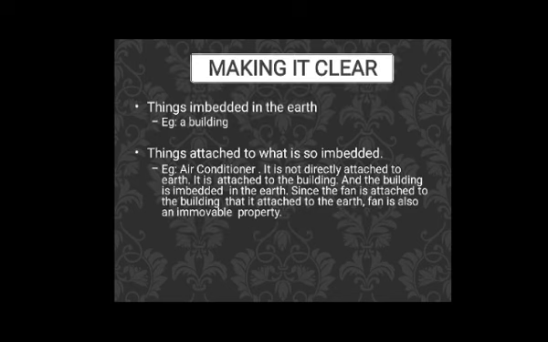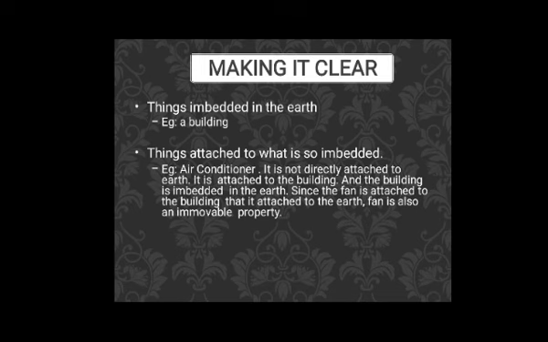Now what is things embedded in the earth? For example, a building is embedded in the earth. It was constructed with a purpose that it will be attached to this earth and will not be removed from this place. If there is some removable cottage, then that will not be included in immovable property, that will be movable property. But if it is embedded in the earth, a permanent construction, then that will be immovable property for the Transfer of Property Act.